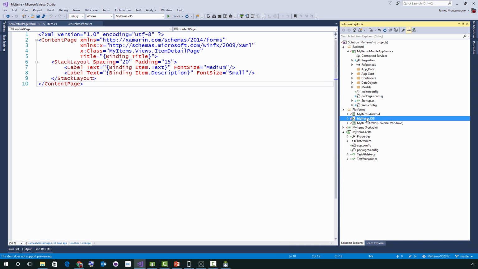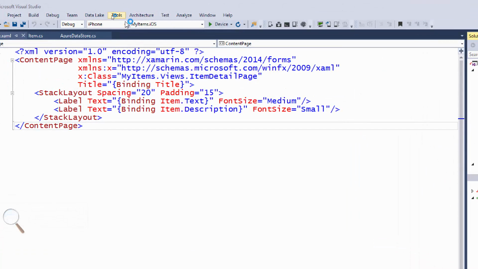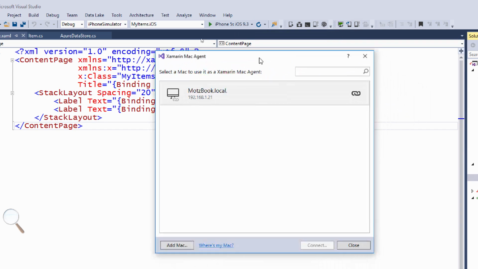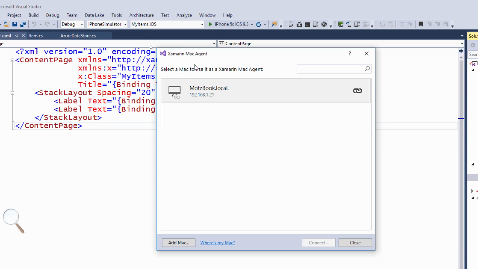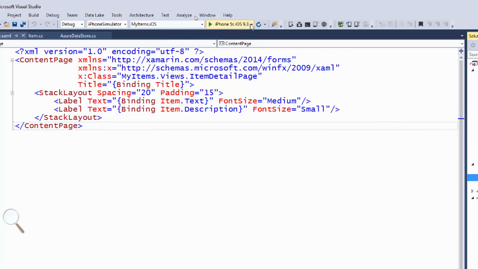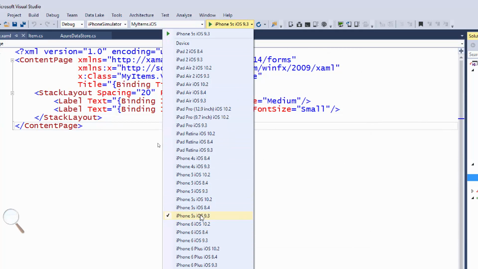When I set my iOS project as my startup, we can see up inside of the toolbar there's a few things going on. I have iPhone and then iPhone Simulator. This is connected to my Mac. We can see it's green here. I pull that up, and we can see that this is connecting and talking to our actual iOS device. We have my MacBook dot local, my IP address, and it's connected. That means it's going to go out and talk to my Mac. And here are all my simulators.